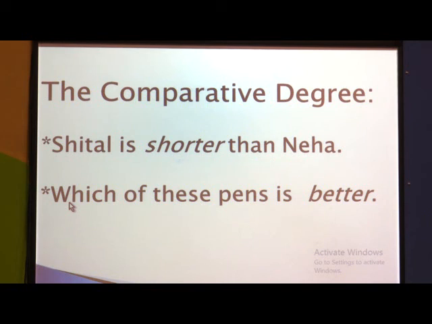The second sentence: which of these pens is better? When we talk about which of these, it means there are many pens. So which of these pens is better? If I have 4, 5, 6 pens and someone asks me for the pen that will give a good experience while writing, I will ask which one is better.